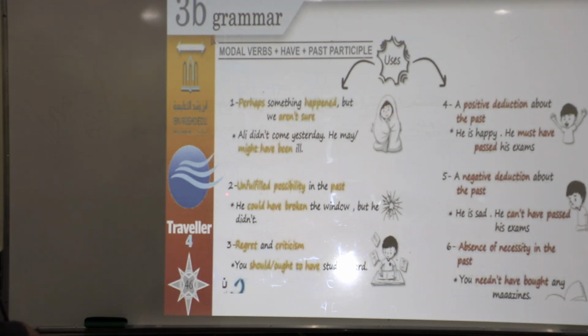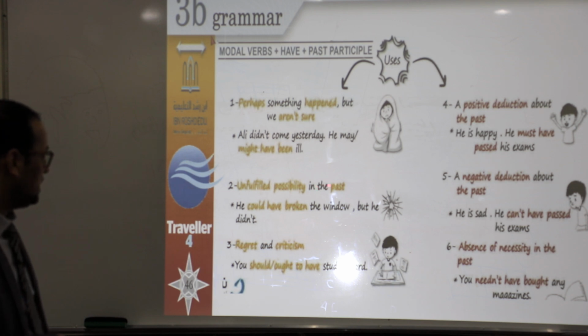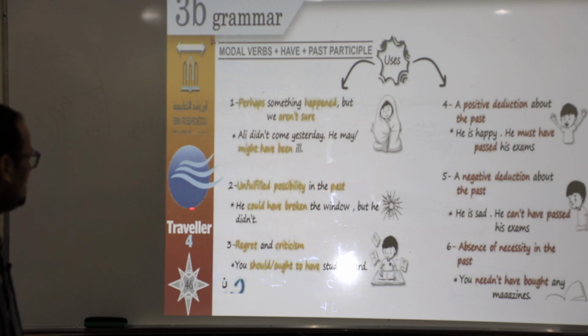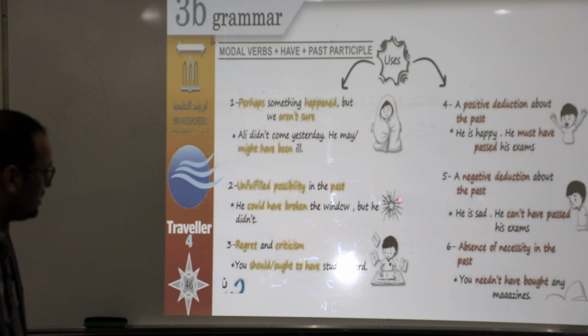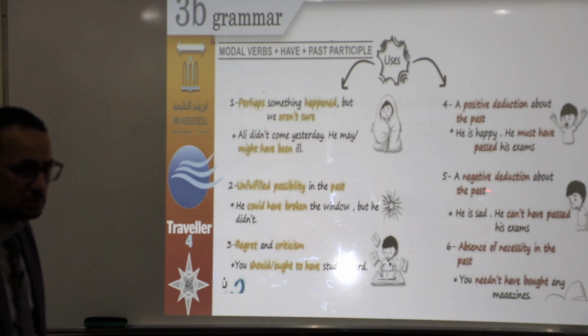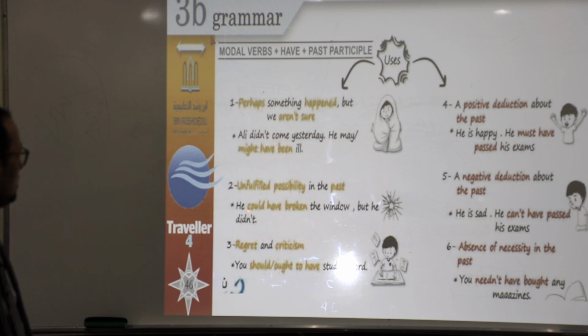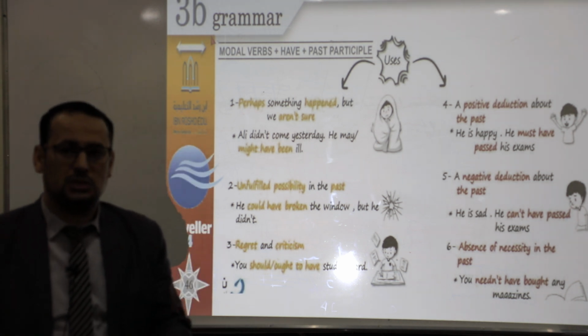Okay? Number two, unfulfilled possibility in the past. Look at this picture. This is a picture of a broken window. He could have broken the window, but he didn't. So he didn't break the window.